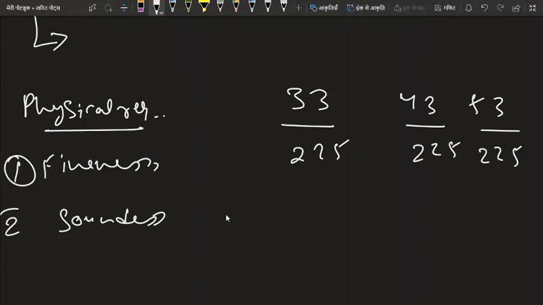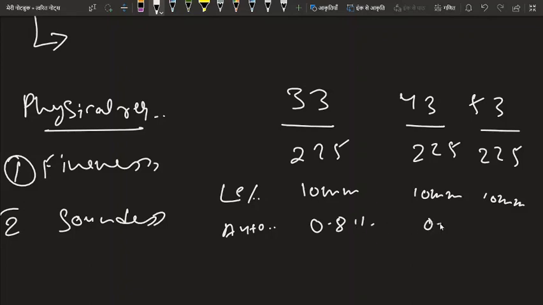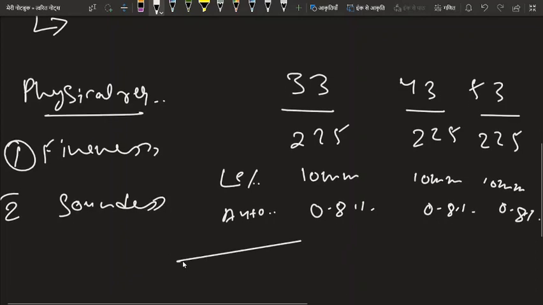By the Le Chatelier apparatus we measure soundness in millimeters, and for the autoclave method we measure soundness in percentages. Le Chatelier values are 10 mm for this, 10 mm for this, and also 10 mm for this. And by the autoclave method the value is 0.8%, 0.8%, and also 0.8%.